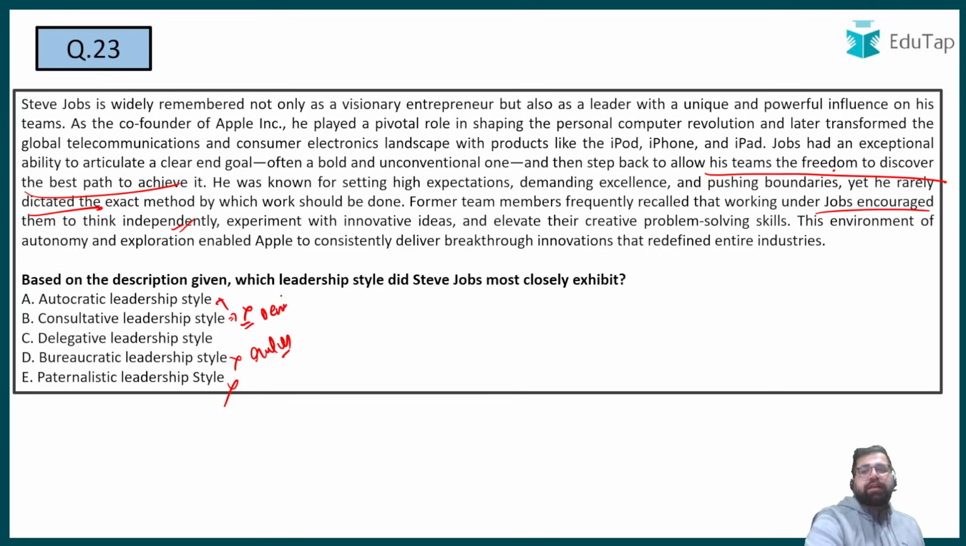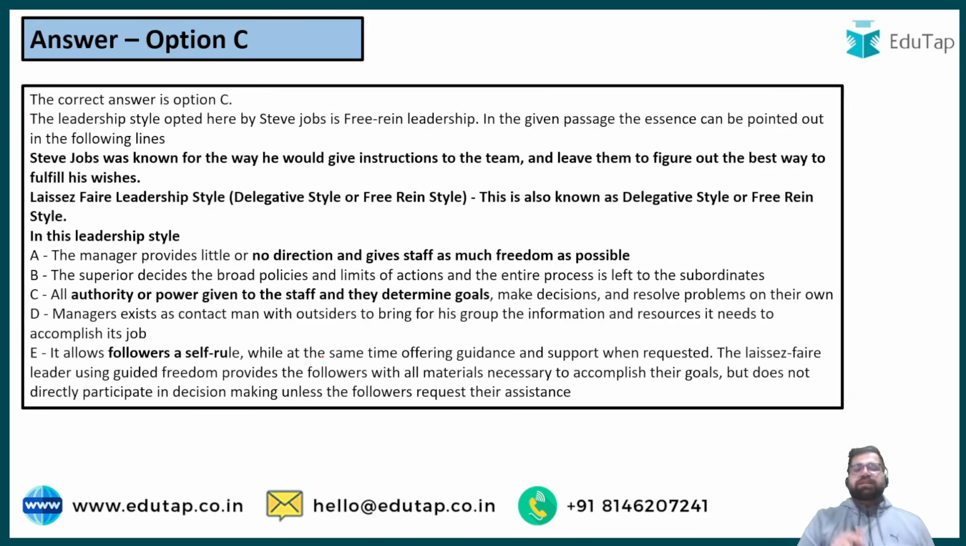Consultative is democratic. Yes, certain freedom is provided under consultative also, but if you read the further lines, independent thinking, you do not dictate anything. These are the features of free reign, which is delegative. So my correct answer will be option number C.